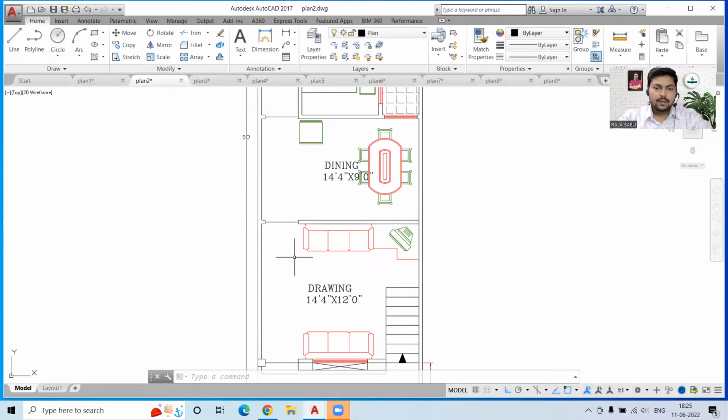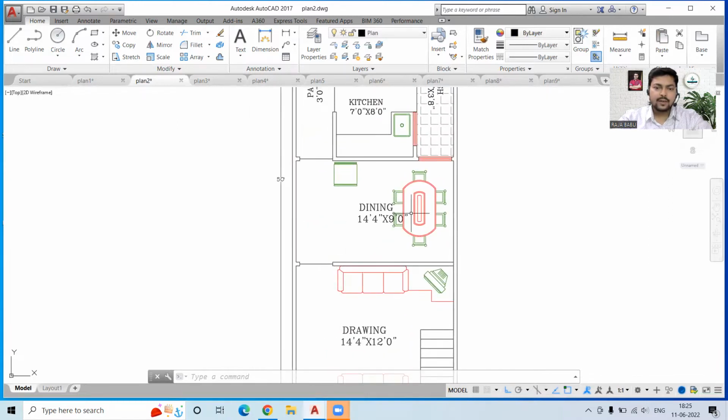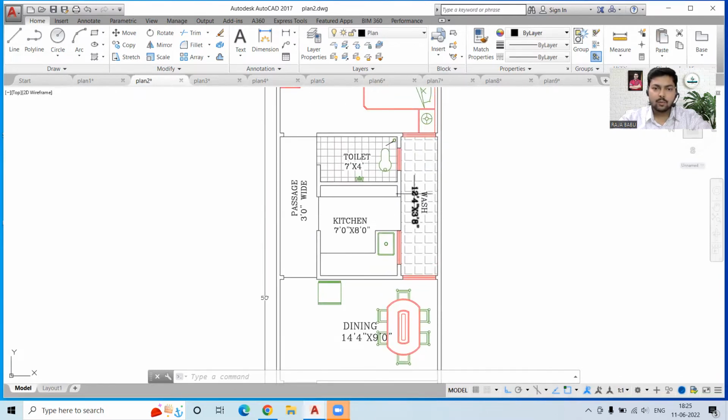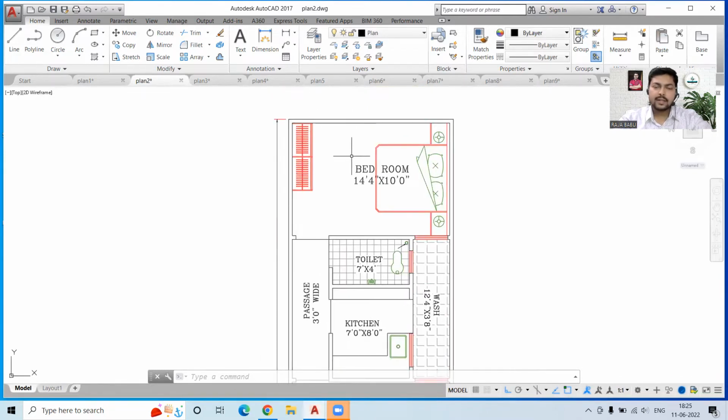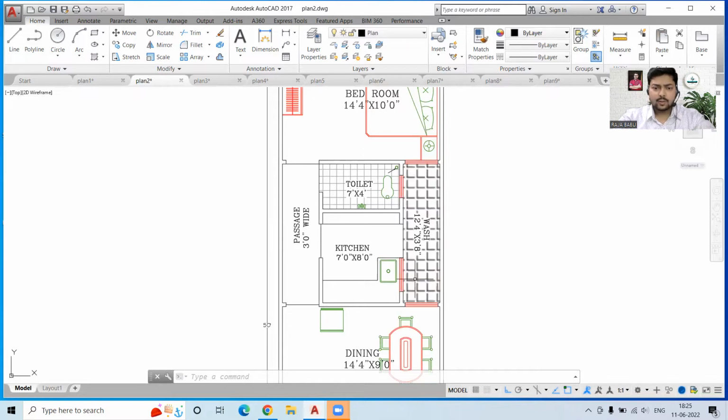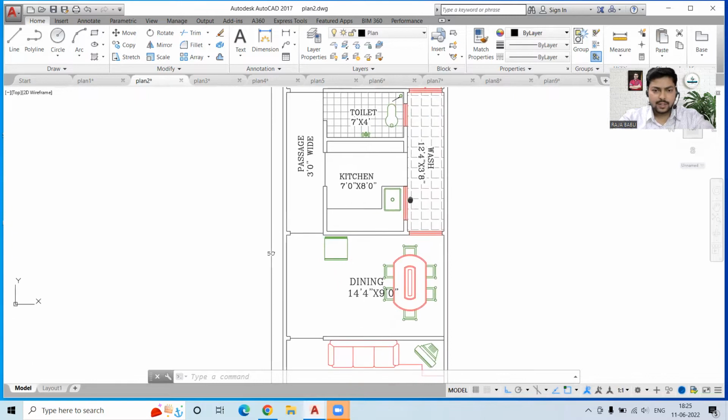Now for the next place, that is our dining area, okay. And then we have the kitchen, then we have the toilet, then the wash area is there, then we have the bedroom at the last. Okay, this is again a good approach because for the ventilation, we have the wash area that is quite open, and all the rooms are having the ventilation space over here.